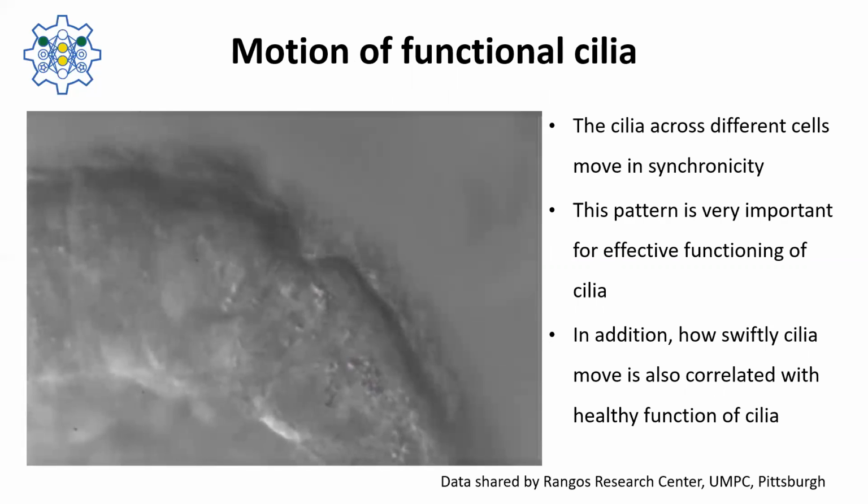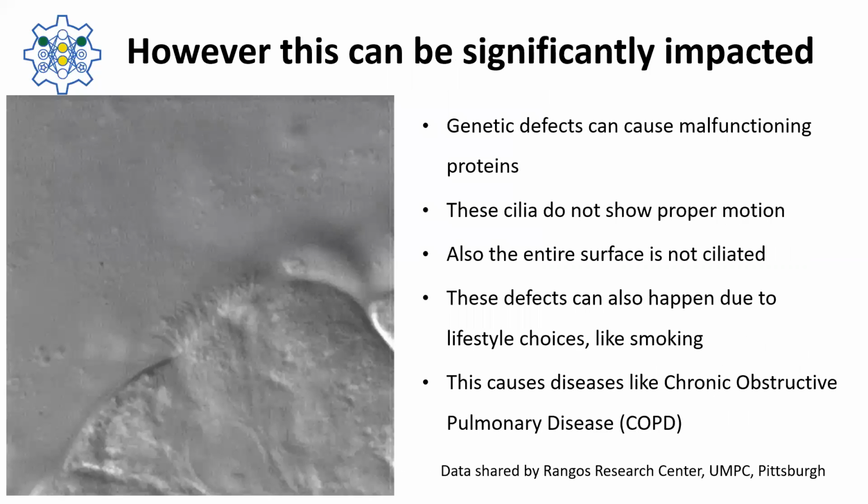This vigorous and synchronous motion is what we are interested in extracting from these videos. Here is the video of abnormal cilia function. Both the videos have been recorded at the same frame rate, but it is a little tough to see the motion of cilia in this video because it is so slow and asynchronous. This is one of the features that we are interested in extracting from these videos.